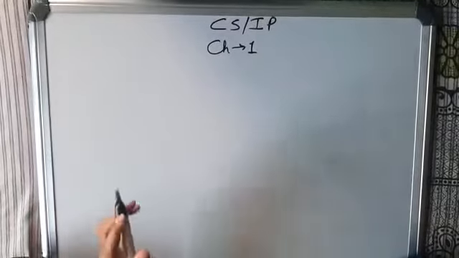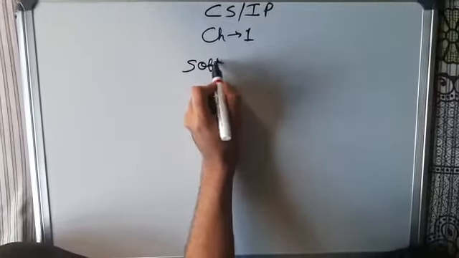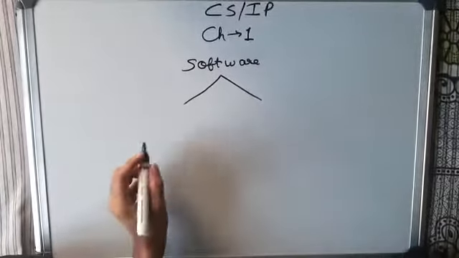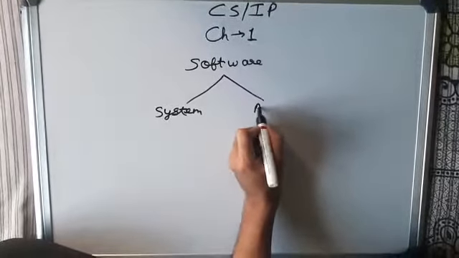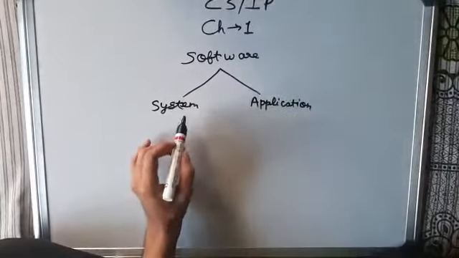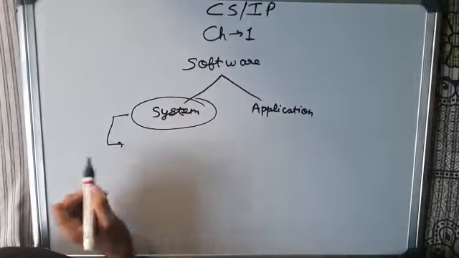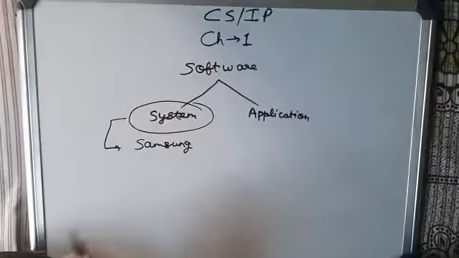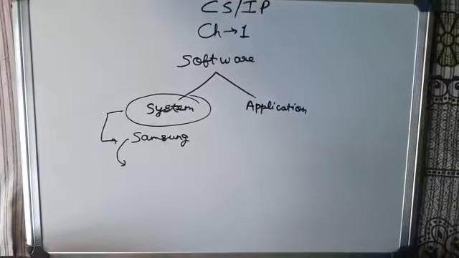Now we start with our main and most important topic, that is software. Software is of two types. One is system software and second is application software. Now to further study the system software, we will take an example. For example, when you purchase a phone, for example Samsung, then it comes with some certain applications which are pre-installed in that system.